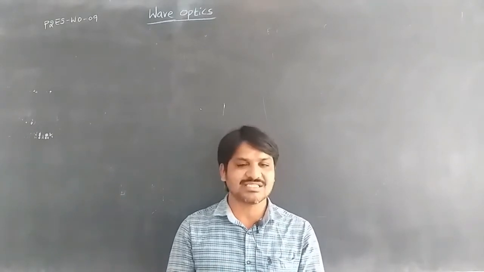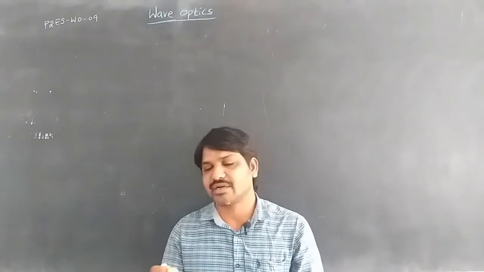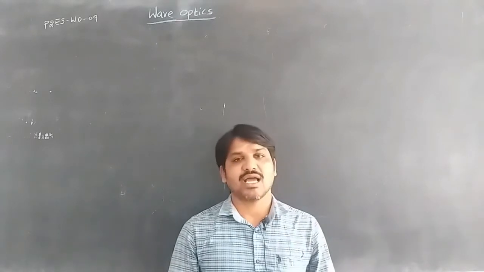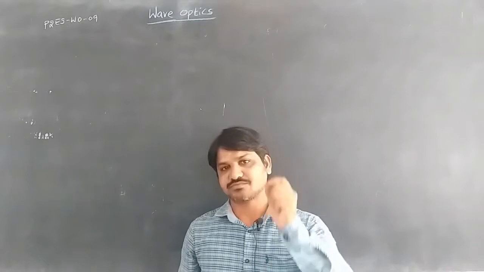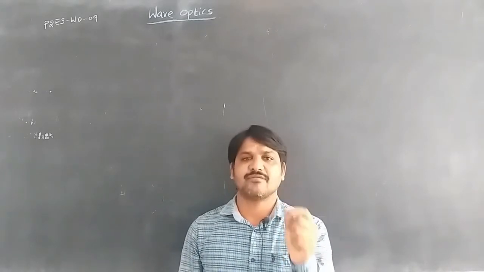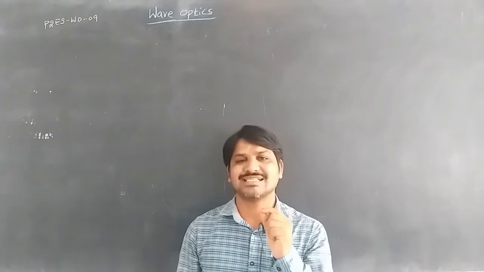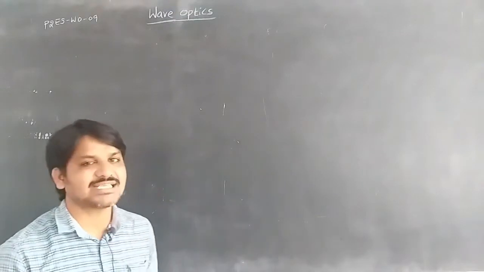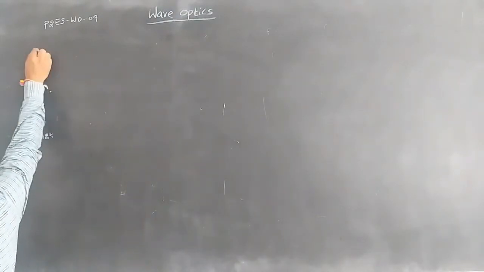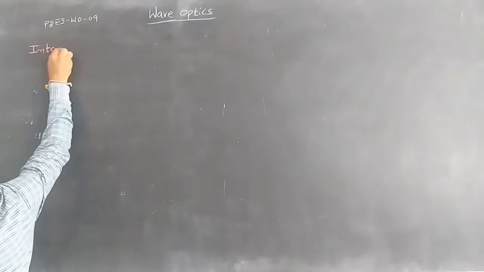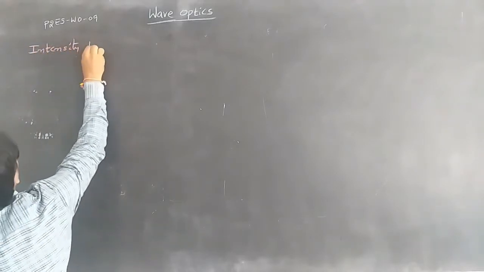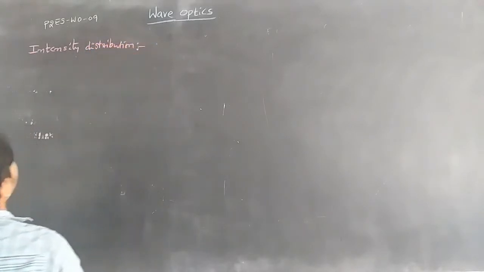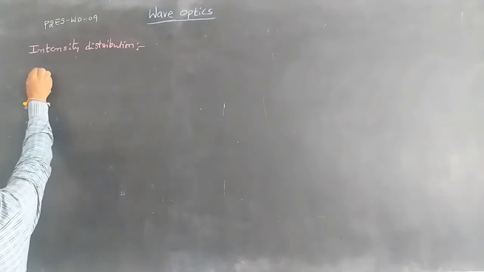If energy is distributed more at one point and less at another in that region, according to Young's double slit experiment, with waves moving from the slits S1 and S2 having two different amplitudes, that is called intensity distribution.